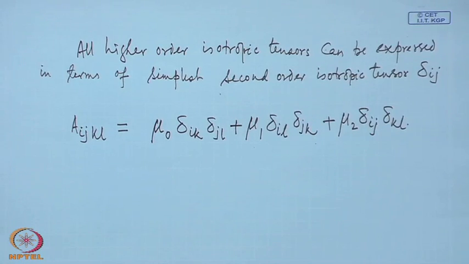If we interchange i and j, look at the right hand side and what is the significance of that?